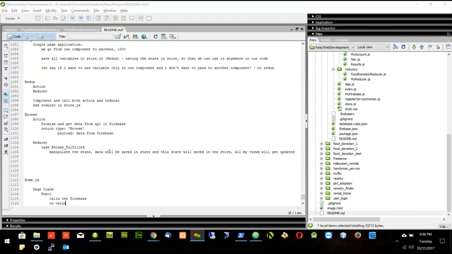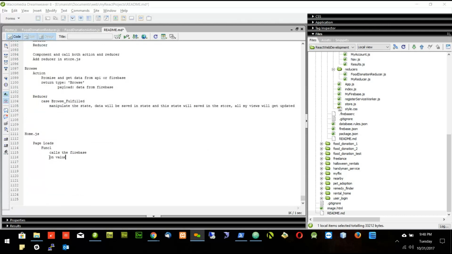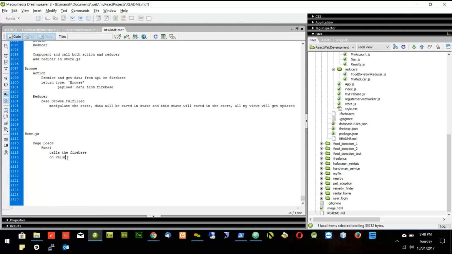Okay. Because there is on value in the Firebase, that means whenever we have new value in the database, we will get this function called.